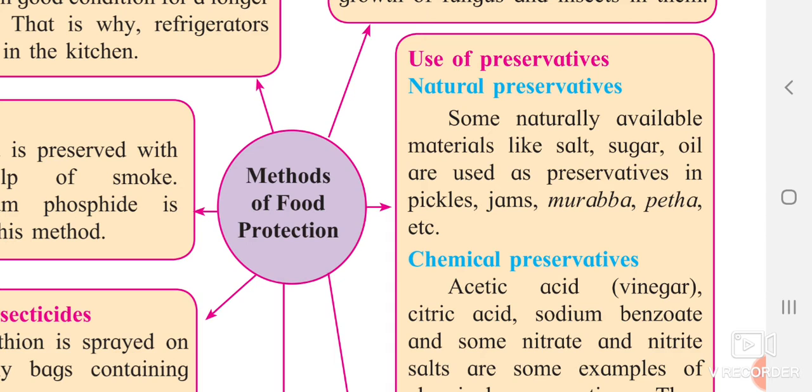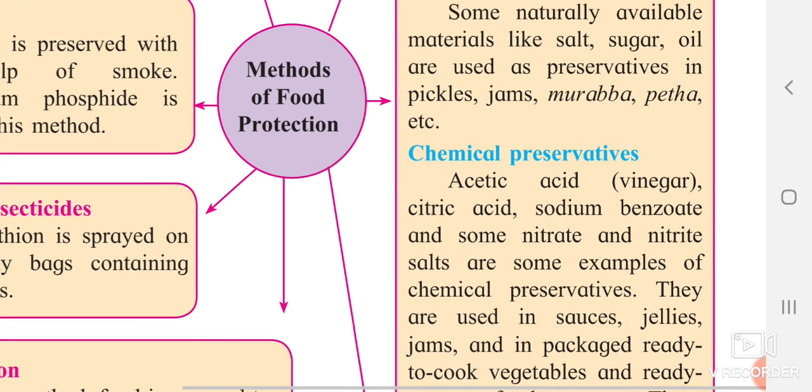Whenever your father or anyone brings fish, your mother applies salt on it. Why does she apply salt? Because salt helps that food to keep safe for a certain period of time. It avoids the growth of microorganisms on it, and that's why salt is a preservative. It is a natural preservative because it has no harmful reactions. So salt, sugar, and edible oil are normally used as preservatives. You are preparing pickles, jam, and murambas out of it.